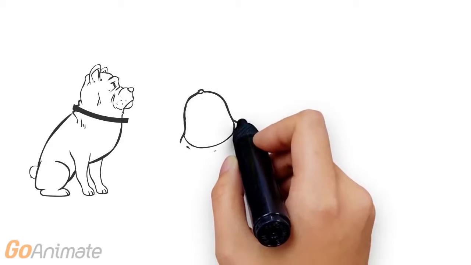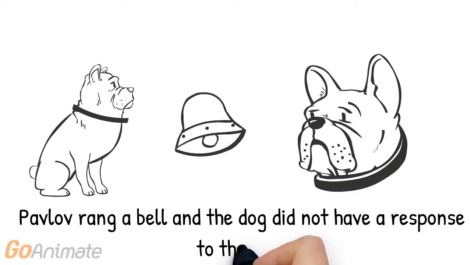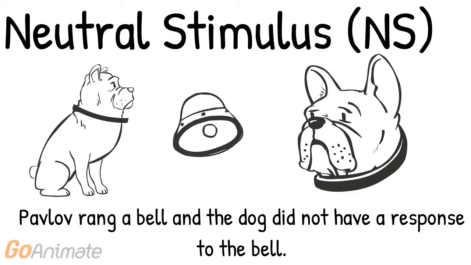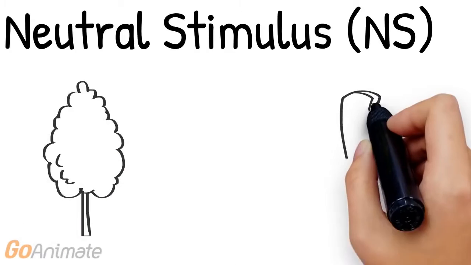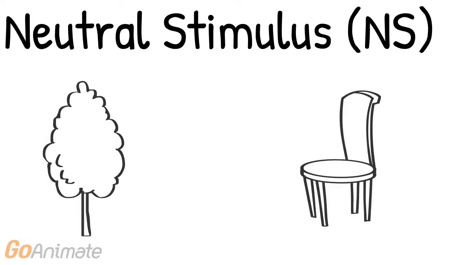Pavlov rang a bell in front of the dogs in his study. The dogs did not have a response to the ringing bell. The bell at this point is a neutral stimulus, or NS. A neutral stimulus, or NS, does not produce a response. If I see a tree outside and don't pay much attention to it, this would be a neutral stimulus, or NS. If I see a chair at a cafe and don't react much to it, that would also classify as a neutral stimulus.